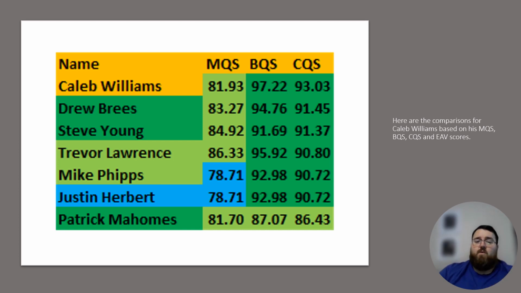So this is kind of the range of prospects that we're looking at here. And I know what you're thinking. You're thinking, okay, James, you just showed like three Hall of Famers there. Justin Herbert, who's a really good NFL quarterback. Trevor Lawrence, of course, is a very promising quarterback as well. And Mike Phipps, that nobody knows about.